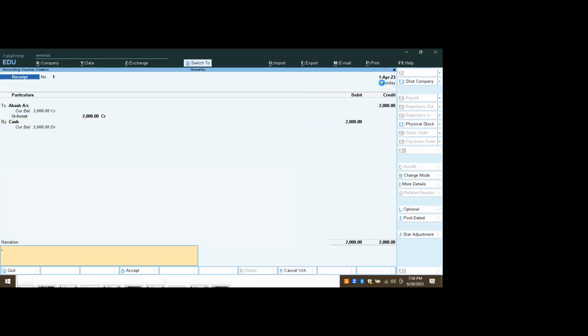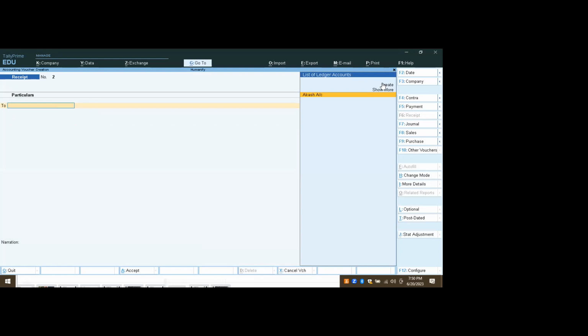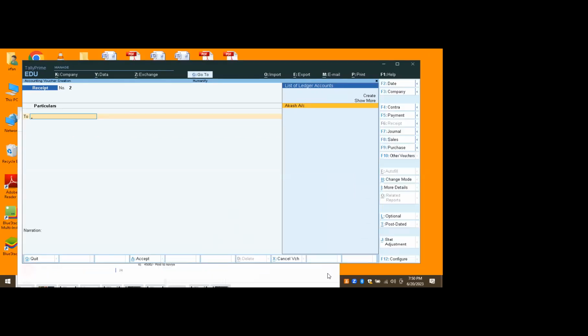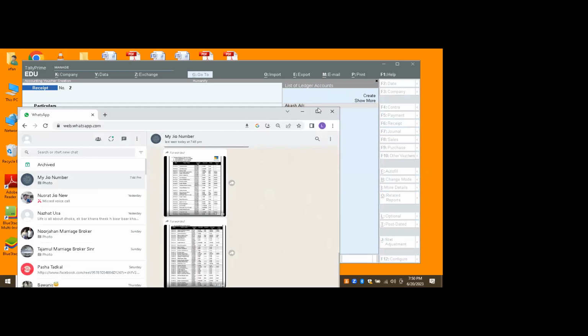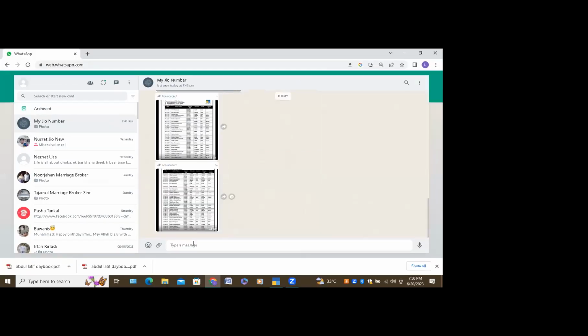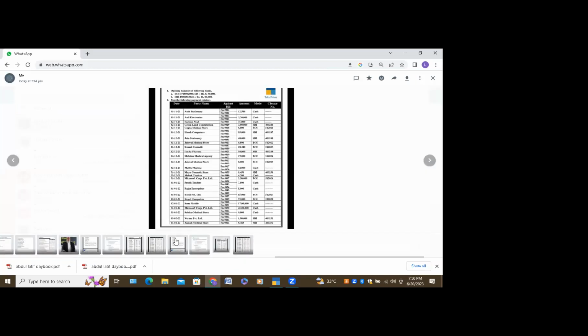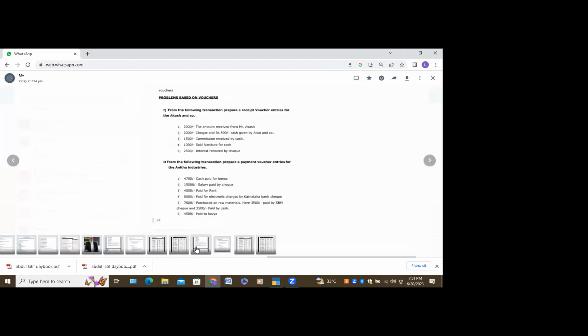You have to work a little bit faster today. Every time, once you give a name and amount, Control A, accept. Control A to do, it will get accepted. Next voucher. So next entry, show the question. Keep the question also ready, okay? No need to keep asking, ma'am. Zoom in a little bit.